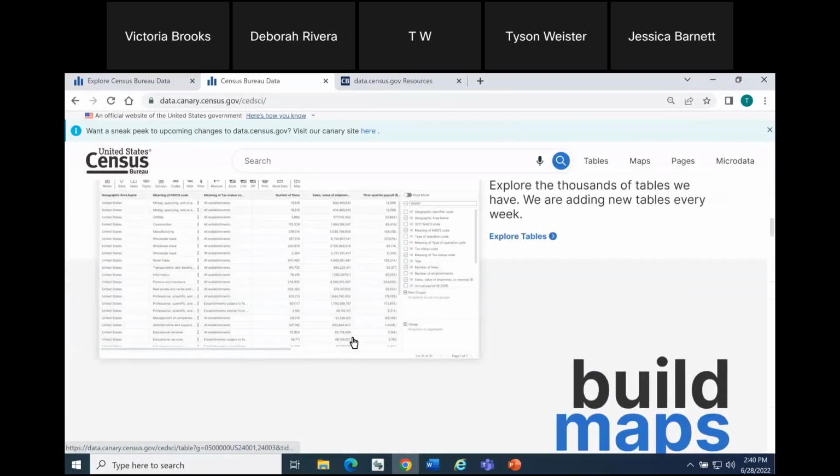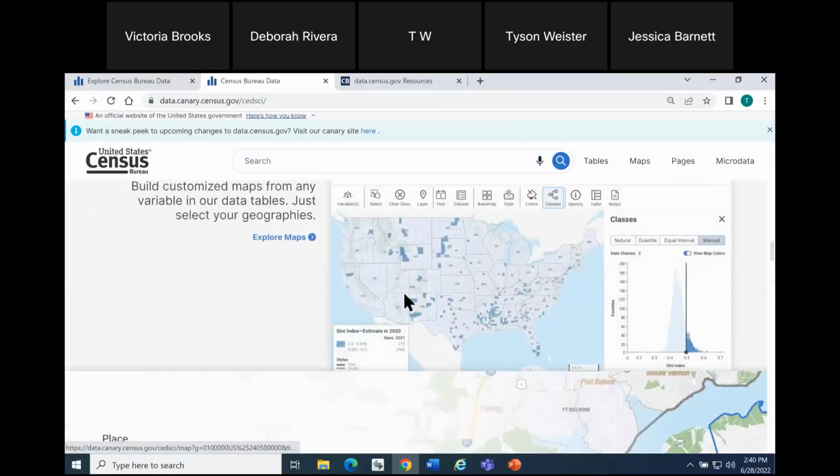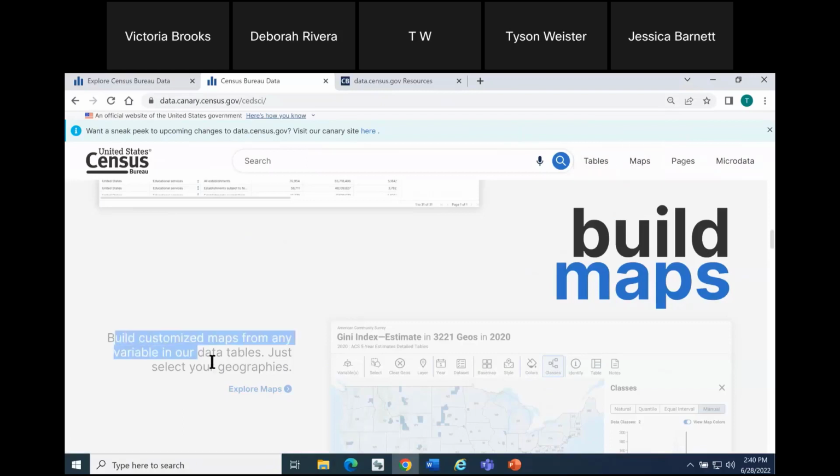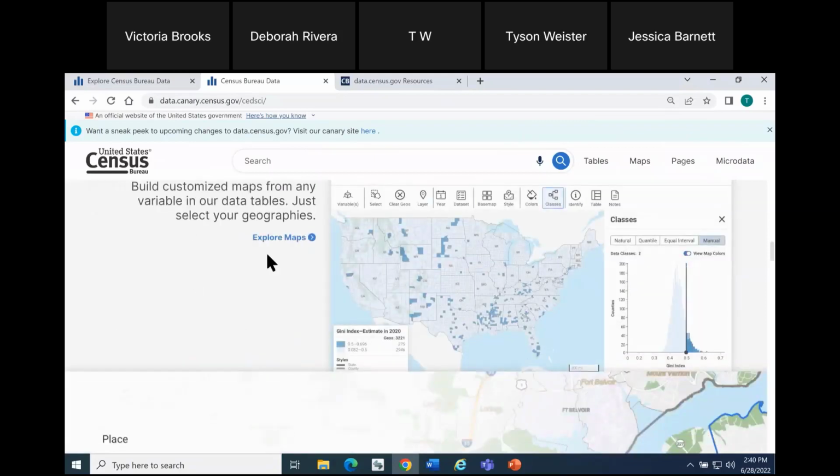Same concept as you scroll through. When you get to the map section, if you were to click maps, it would take you to all of the possible maps on our site. These behave the same way as if you had clicked tables. Brief description, all of our maps are table-based, and this calls that out for you clearly.